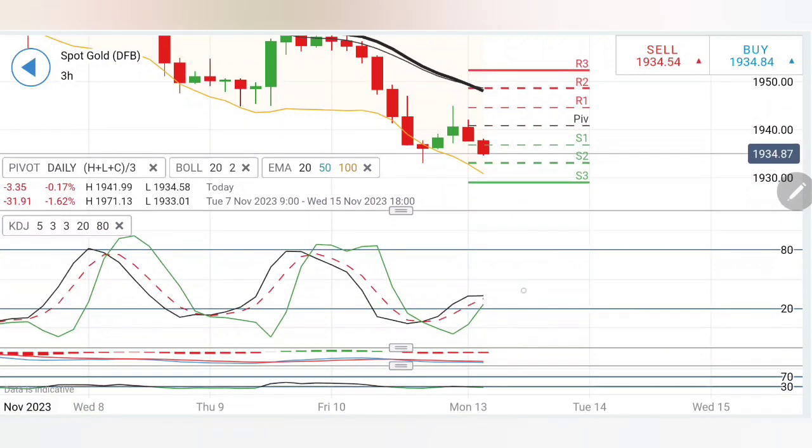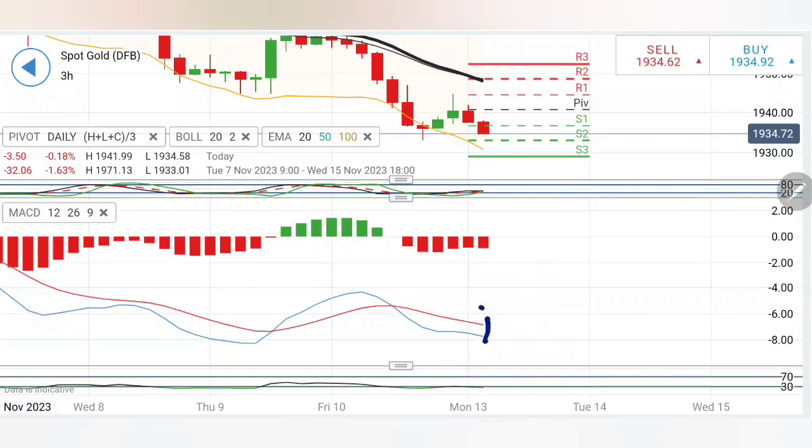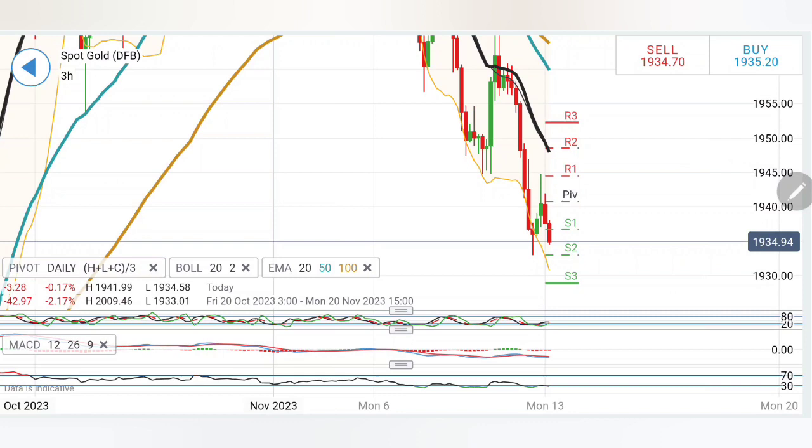Remember this fact. Stochastic has retraced, it has come out of the oversold zone. MACD is still trading with a bearish bias and it is looking downwards as of now. Also, the point to note here is the divergence of the price from the moving average. The farther it diverges, the chances for it to converge will increase, or wait for the moving average to come down and then possibly it will try to converge. So yes, the lower it drops, the chances for it to bounce back will also increase.